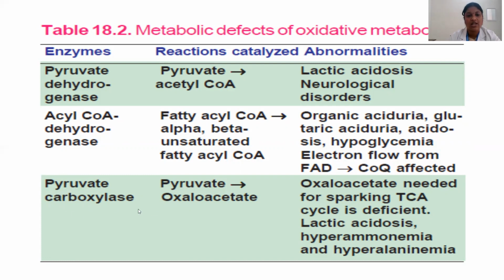Pyruvate carboxylase helps in conversion of pyruvate to oxaloacetate. Oxaloacetate has to be in adequate amount for the TCA cycle to happen without any interference. If it is not happening, lactic acidosis and hyperammonemia can manifest.